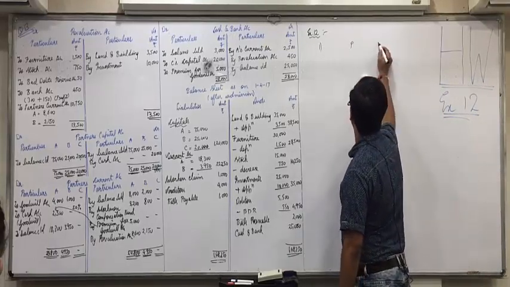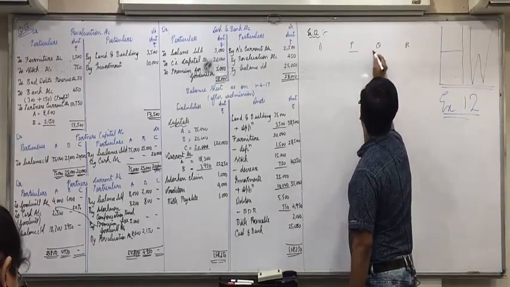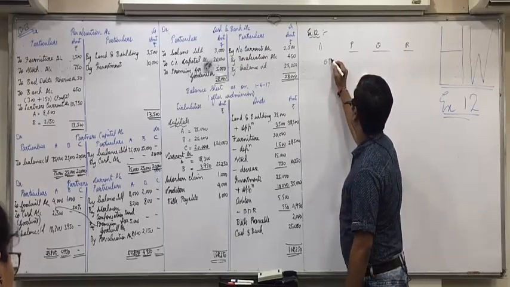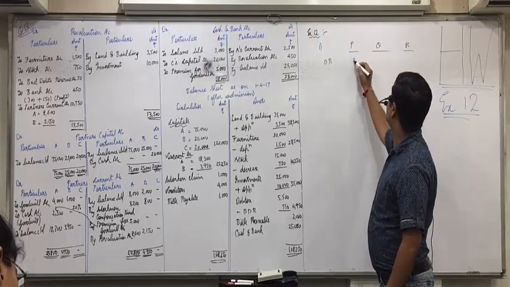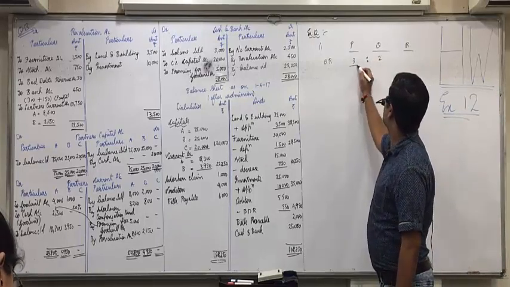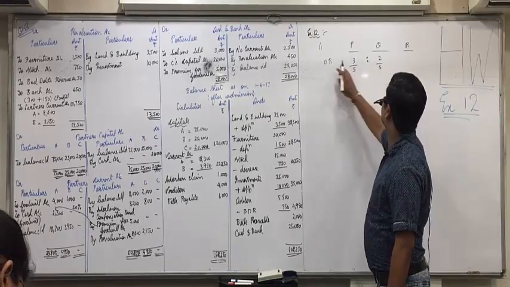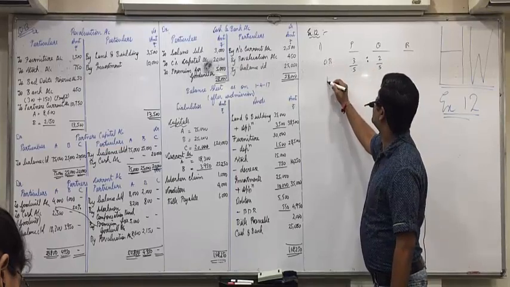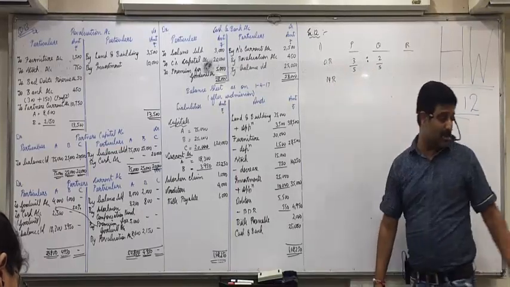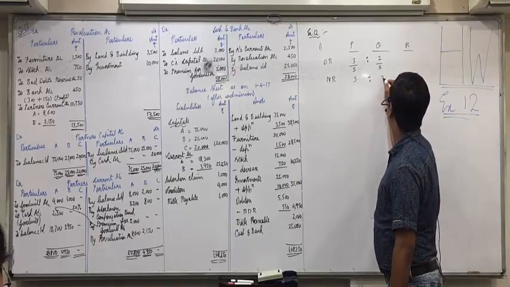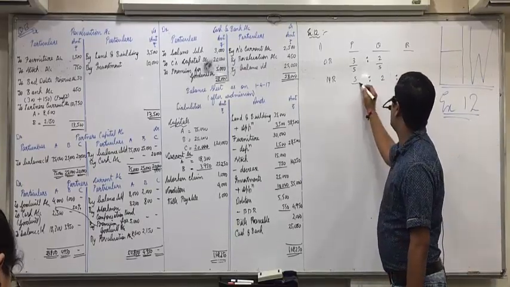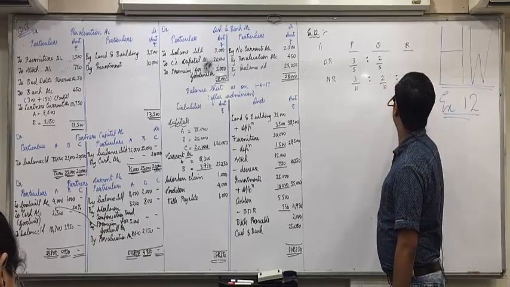First working: old ratio of P and Q is 3:2, that is 3/5, 2/5. New ratio in the last adjustment is 5:2:3, that is 5/10, 2/10, 3/10.